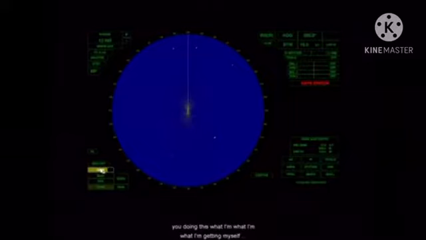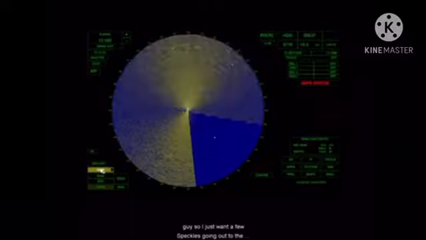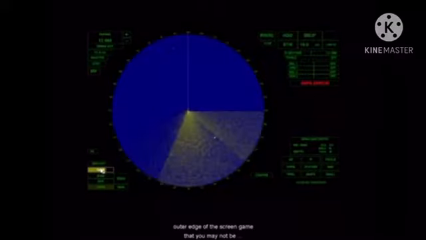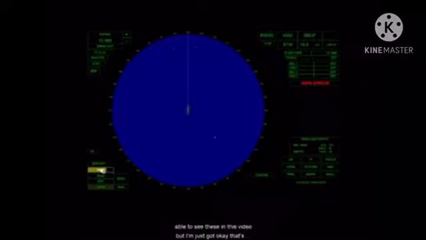And by doing this, what I'm giving myself confidence in is that I'm going to be able to detect weak targets far out, okay? But I don't want it to be like this, okay? So I just want a few speckles going out to the outer edge of the screen. Now you may not be able to see these in this video, but that's probably just about there, okay?